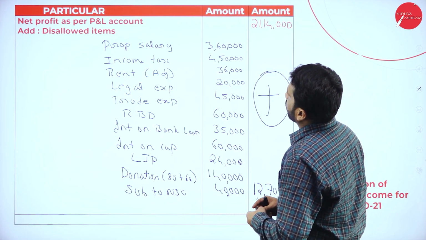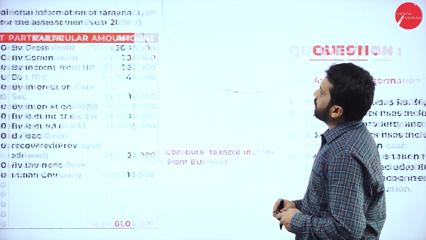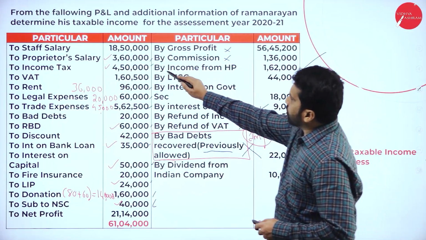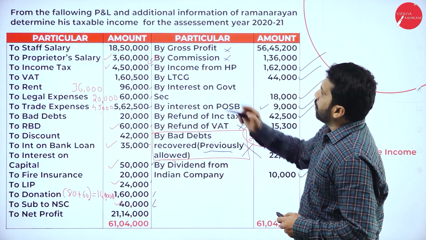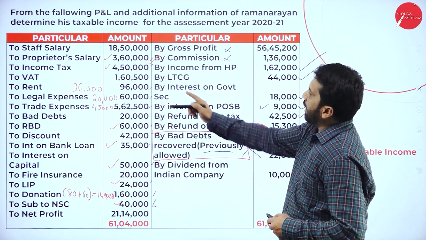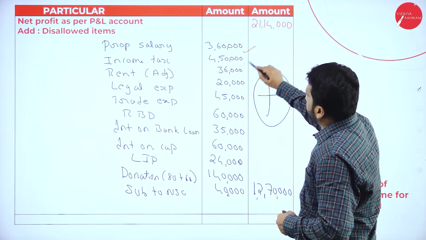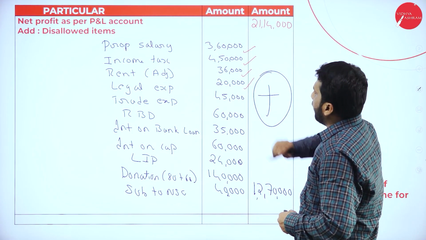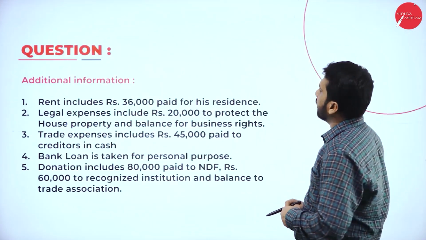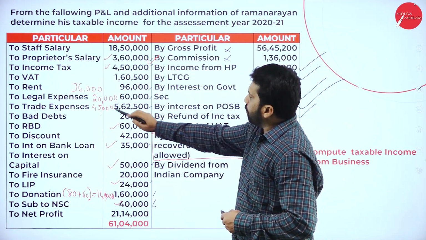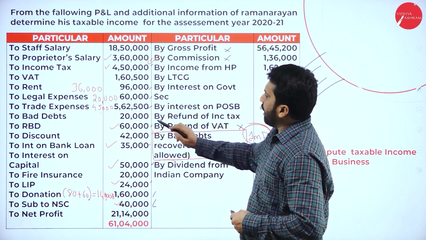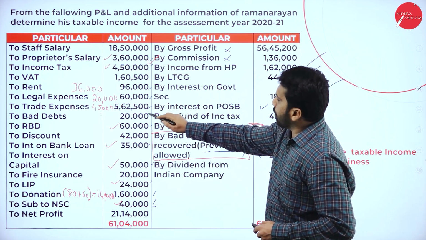Whatever disallowed items we have taken: 3,60,000, 4,50,000, 36 and 20,000. Then we have 45,000 and we have 60,000.